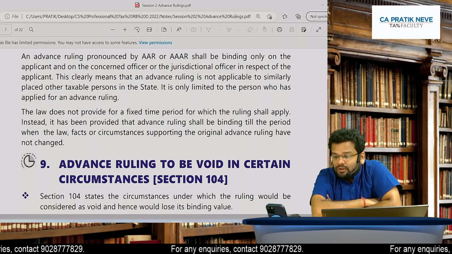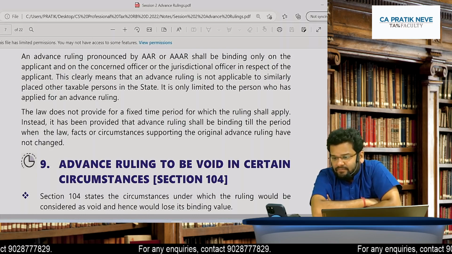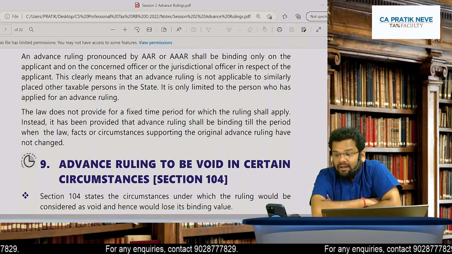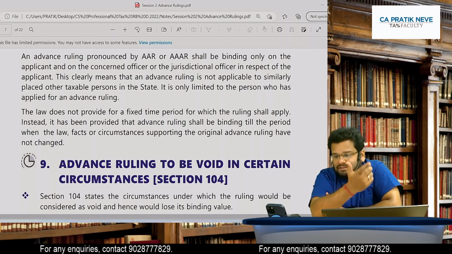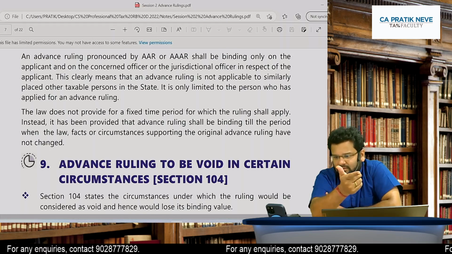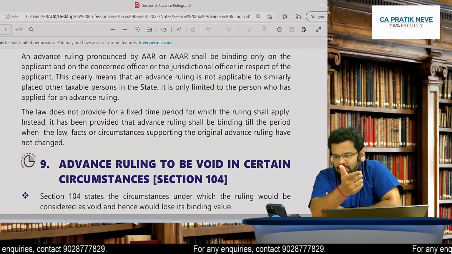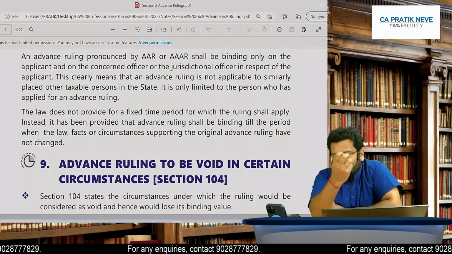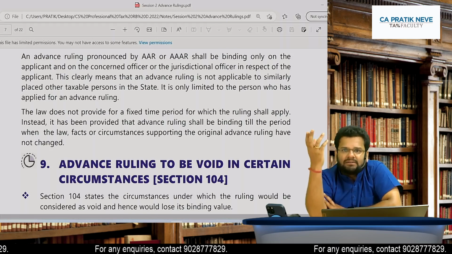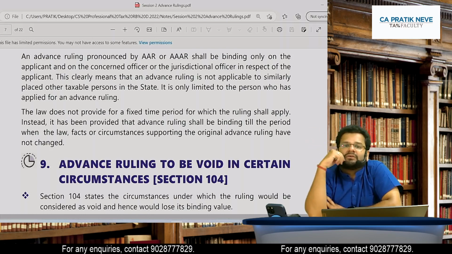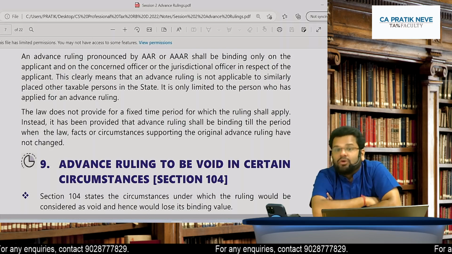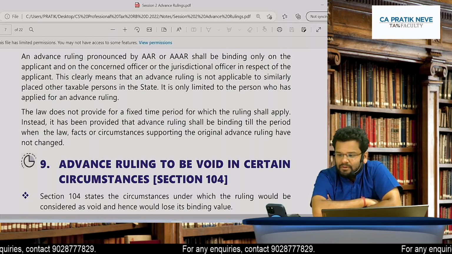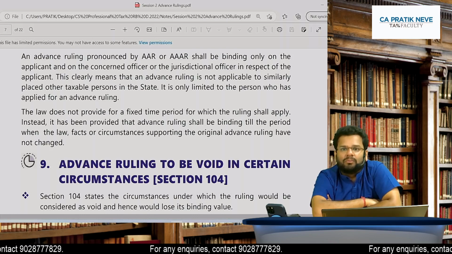In case where the case was prima facie referred to AAR, in that case. Exactly, Anisha, I answered your question that AAR could not give a decision. So it went to AAAR. AAAR also could not give decision. So this will be called as such a question on which ruling could not be sought. So yes, that's what the whole point is.